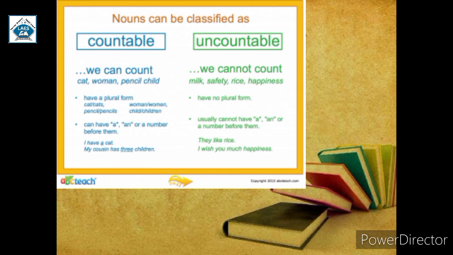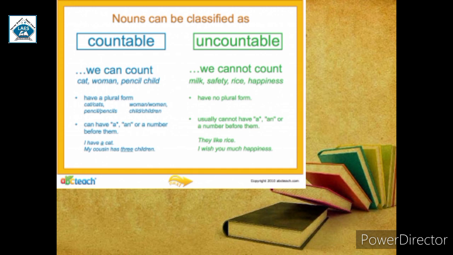Countable nouns can have a, an, or a number before them. There must be articles like a, an, or any number can be there. For example, I have a cat. It shows he or she has a cat, which means singular. She has one cat. My cousin has 3 children. So it is countable. Next is uncountable.